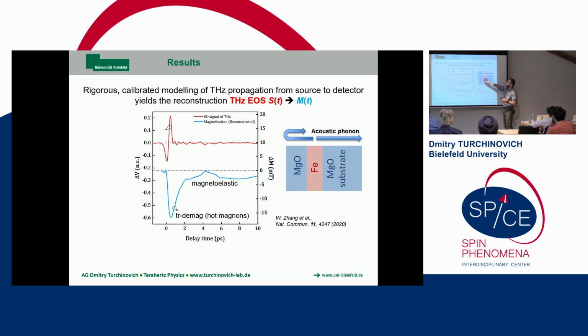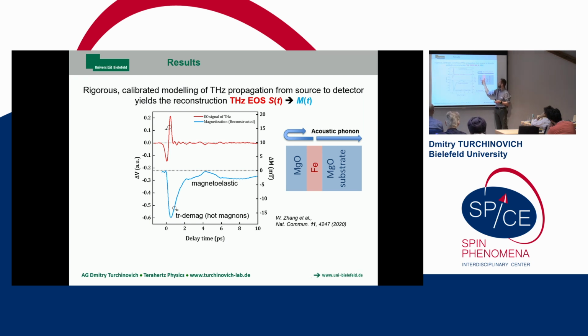If you hit any metal with a laser pulse, it will get hot, it will expand. The speed of sound, this is the speed of expansion, is a few nanometers per picosecond, and your film is a few nanometers thick. So this expansion will result in a picosecond timescale acoustic phonon pulse. You'll have two halves: half of this acoustic phonon pulse goes to the substrate, which is semi-infinite, and you'll never see it again.